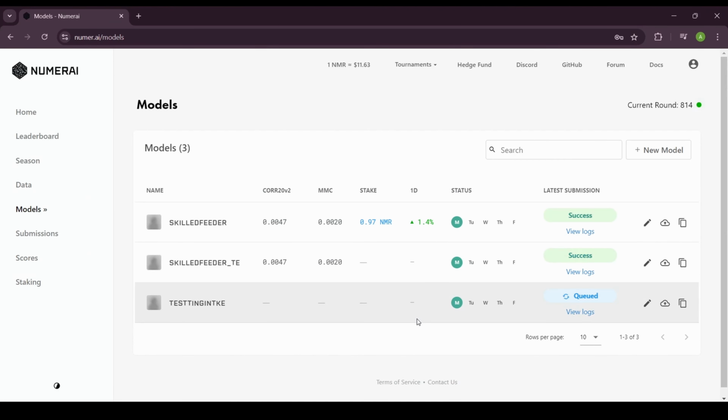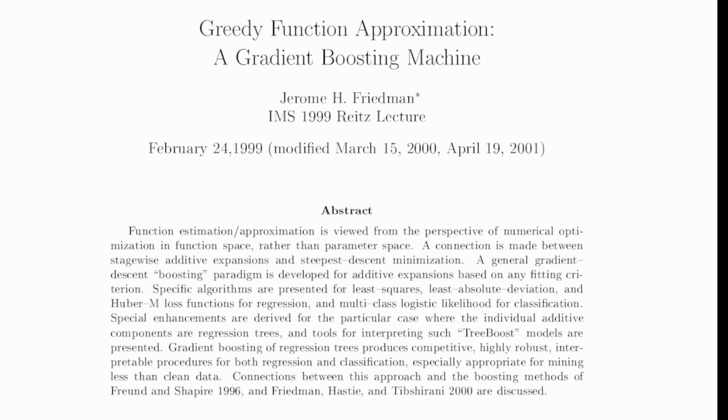In part one, we'll first review the gradient boosting algorithm, which is the main algorithm, which can be configured in multiple ways for regression or classification applications. We will then look at the tree gradient boosting regression algorithm, which is the specific configuration that NumerAI recommends to be utilized. For the algorithm, NumerAI recommends using the tree gradient boosting regression algorithm, which is derived from gradient boosting. Now, gradient boosting featured in Jerome Friedman's 1999 paper, and it's a flexible machine learning technique that applies to two types of supervised learning. Type 1 is regression and type 2 is classification. Our focus will be on type 1 regression, which is used for predicting continuous output variables based on input features.